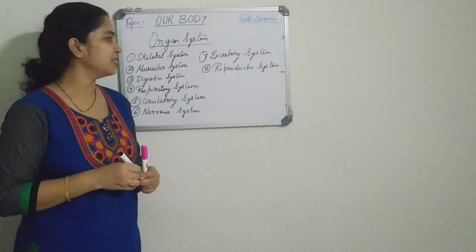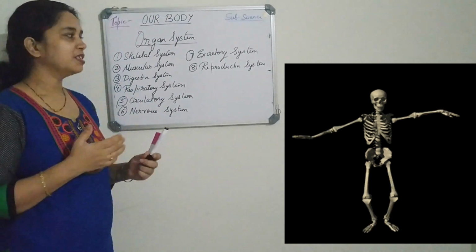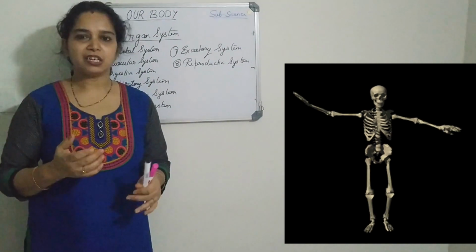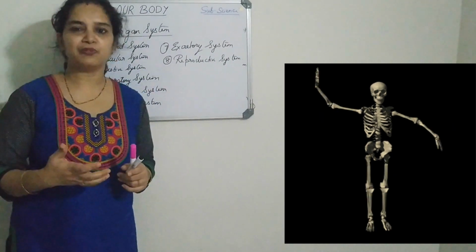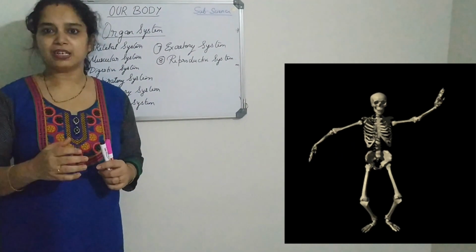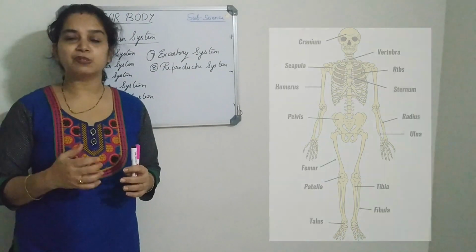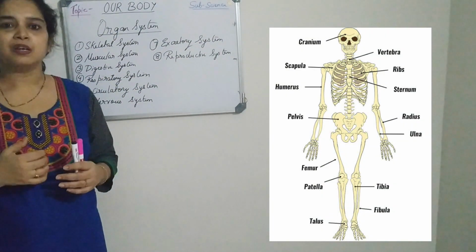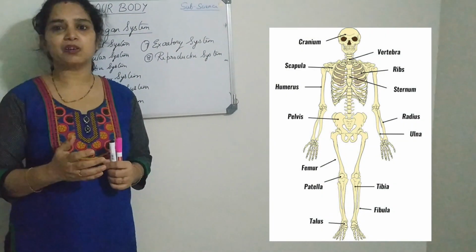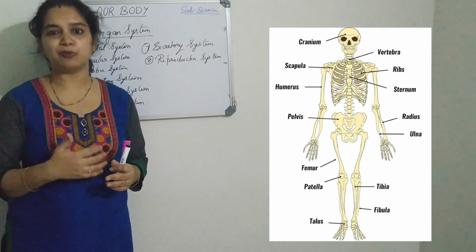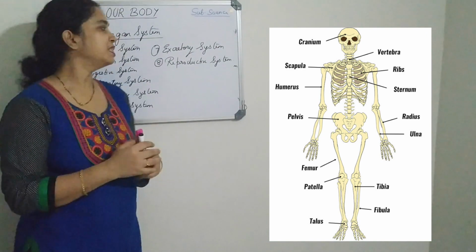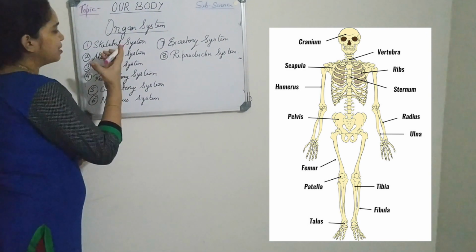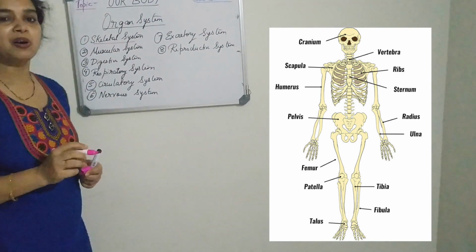So the first one is skeletal system. The skeletal system, have you ever touched your elbow and knee? How do you feel? Do you feel it very hard or soft? Yes, you feel hard because bones are present all over our body. There are around 206 bones in our body and different types of bone join together to form the skeletal system of our body.